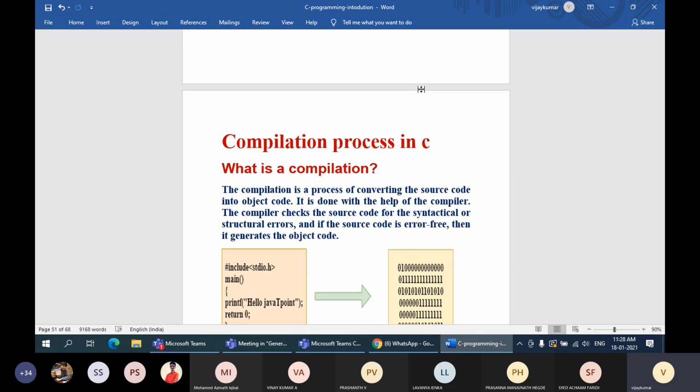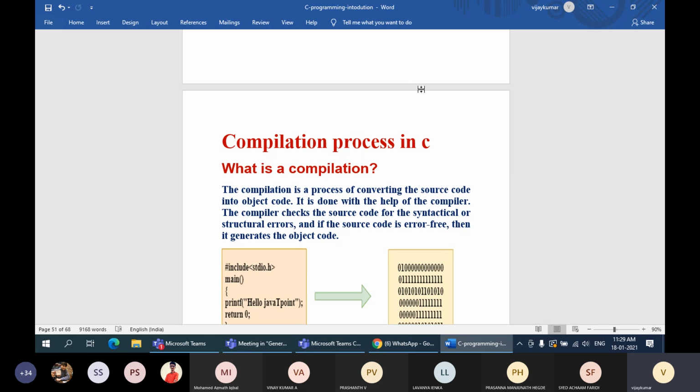So once I edit the C program, compile it and execute it, with the same name of the file I will have three files with different extensions. One file is .c, another is the obj file, another is the .exe. Am I clear, guys? Yes, sir.